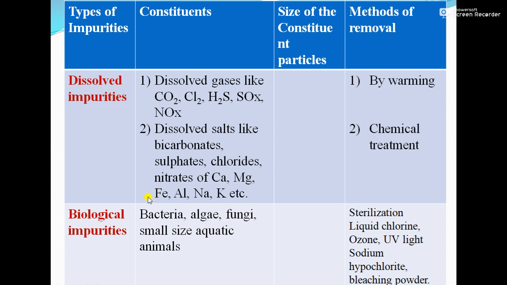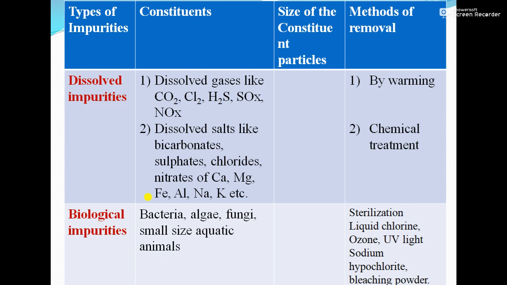So the last type of impurity is biological impurities. Biological impurities constituents are bacteria, algae, fungi and small size aquatic animals. So that can be removed by sterilization. Sterilization means killing the microorganisms present in the water. So that can be done by using liquid chlorine, ozone, UV light, sodium hypochlorite or bleaching powder.